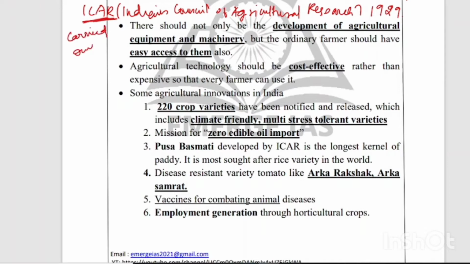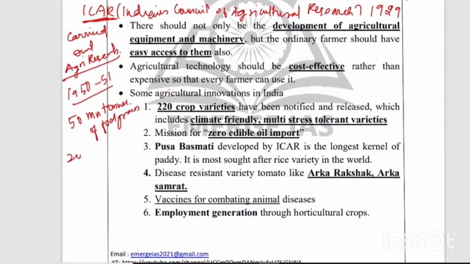And we have to know one more thing. In our country in the 1950-51 period, we only had 50 million tons of food grain production, only 50 million tons. But in 2018-19, we are able to produce 285 million tons of food grain.